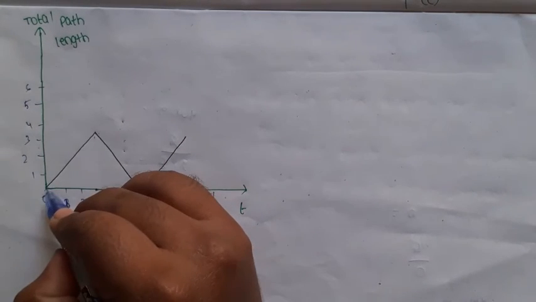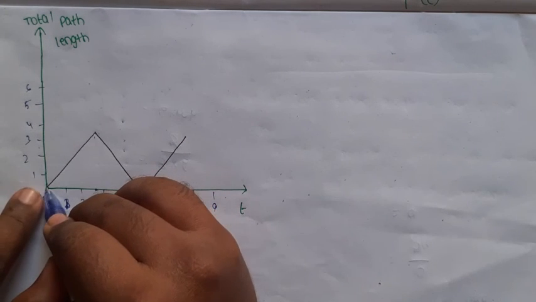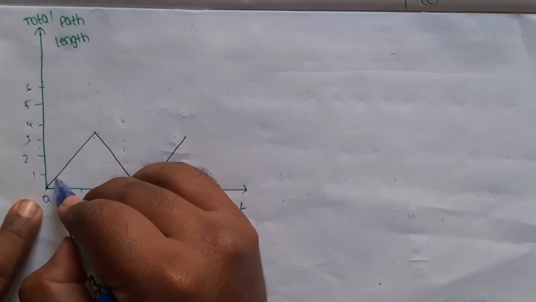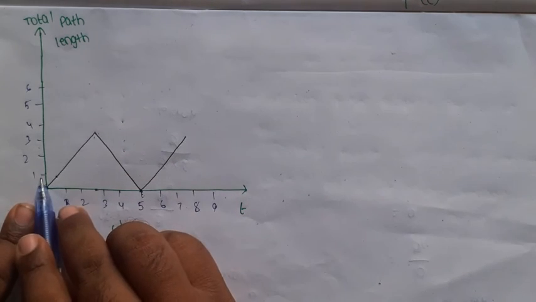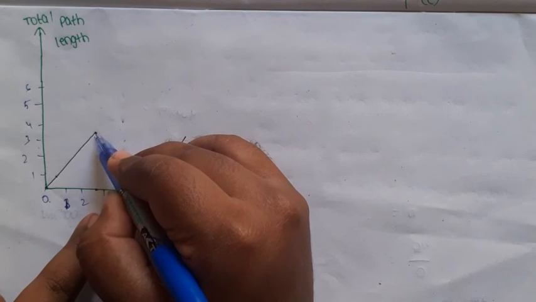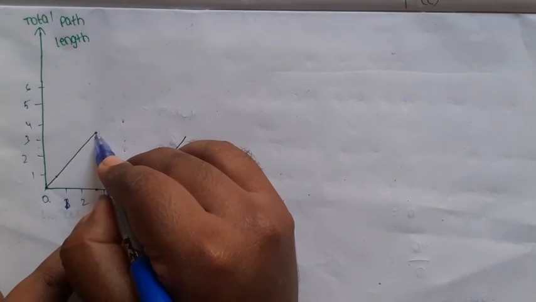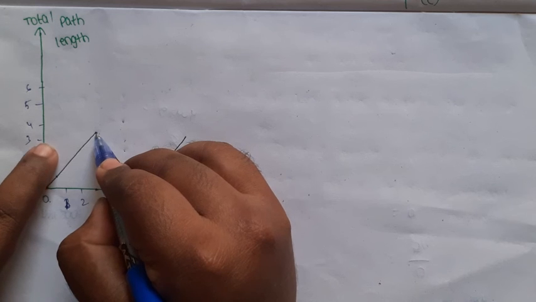At this point the particle has 0 second, 0 meter. At this point the particle has 1 second, 1 meter. Up to here the time is 3 seconds, distance is 3 meter.